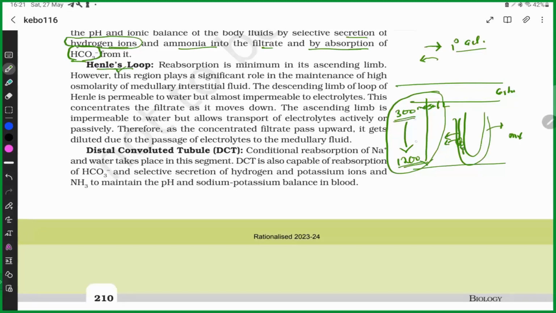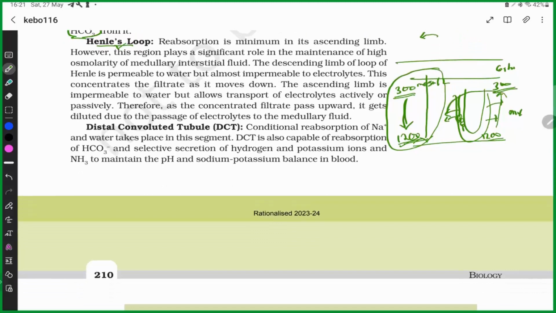So 300 is increased to 1200, and this ascending limb of Henle is permeable to electrolytes, so it returns from 1200 to 300. This concentration gradient along the medullary interstitium helps in concentrating the urine.